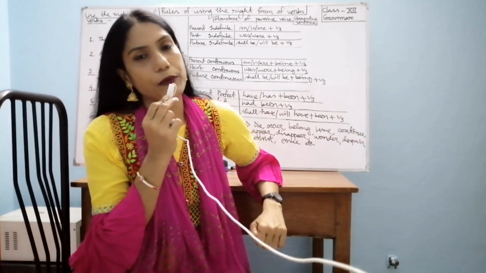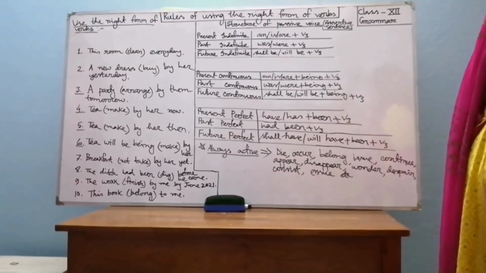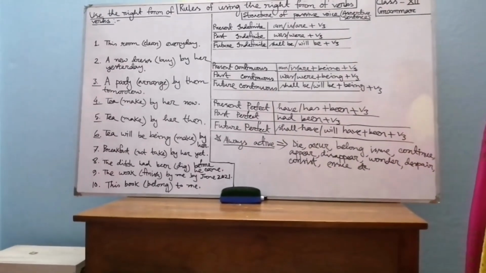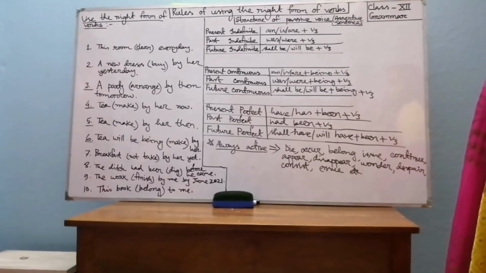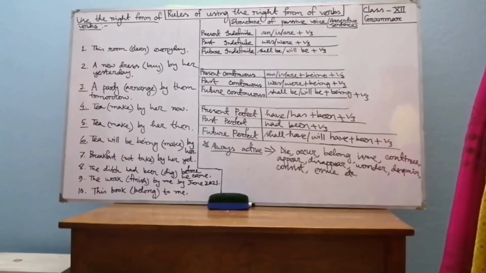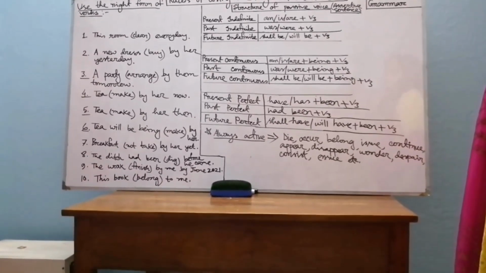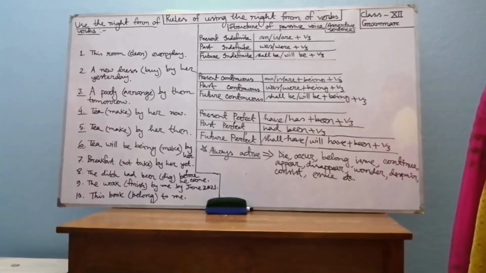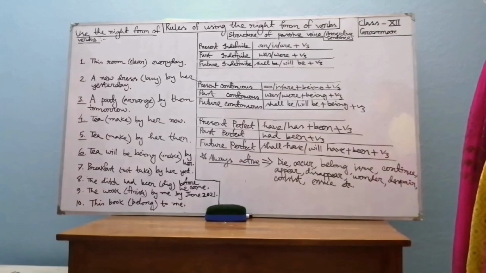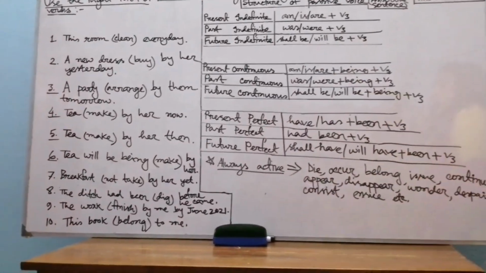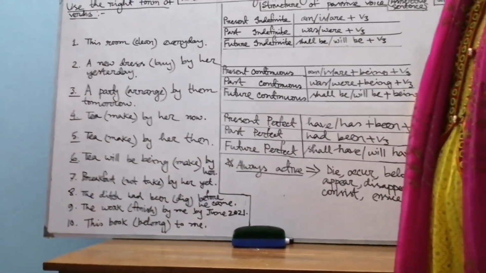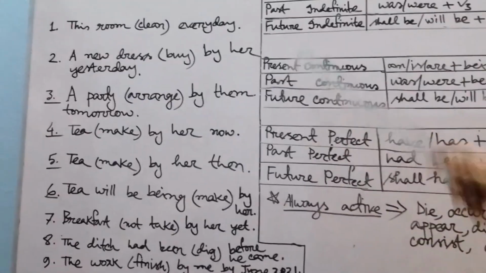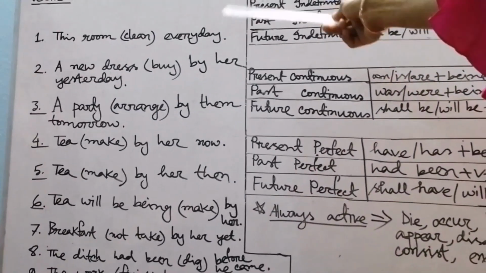Go to our whiteboard. Today we will learn the structure of passive voice, and I will focus on the structure of passive voice, especially on assertive sentences. At first, look at those sentences and try to do it by yourself. Use the right form of verbs.